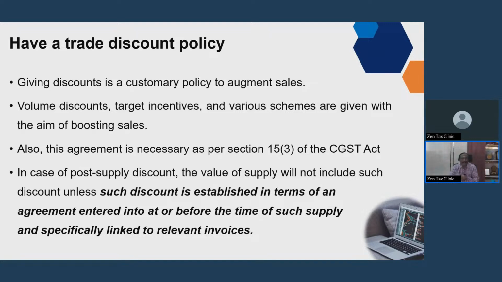So if you are going to say we will be giving a discount if you are able to sell 100 units within such and such period, in that situation, there should be an agreement prior to that supply. For this purpose, have a clear trade discount policy so that you are able to adjust the discounts by way of credit note in the supplies effected during the month in which the credit notes are given. So this is very, very important.